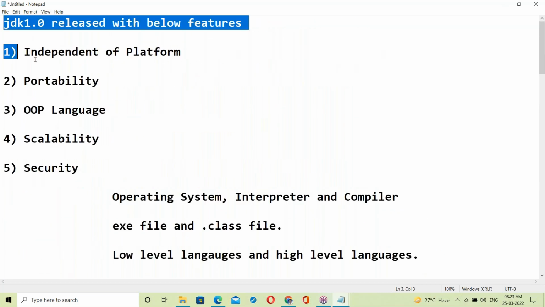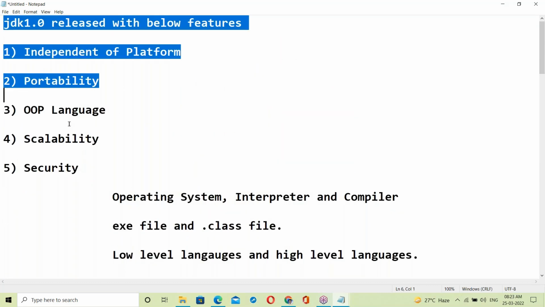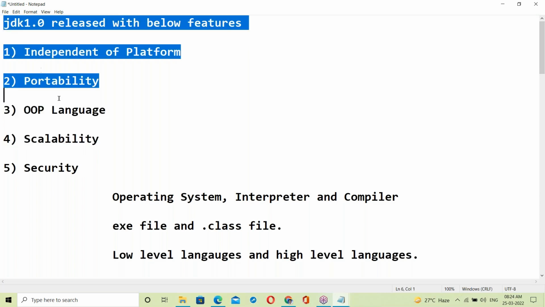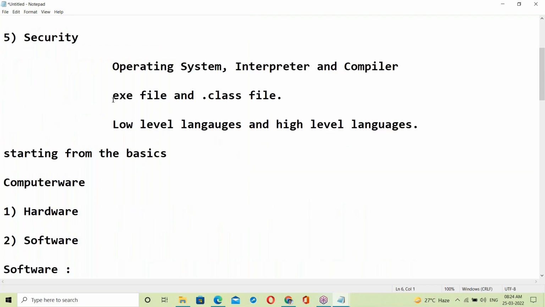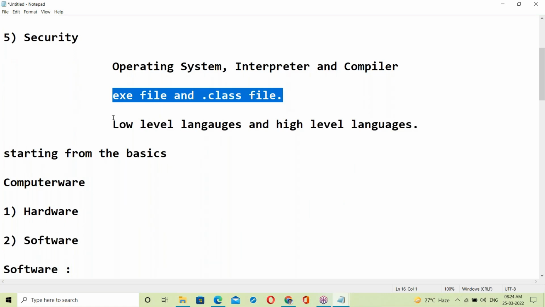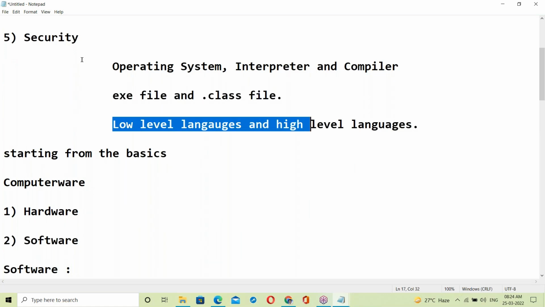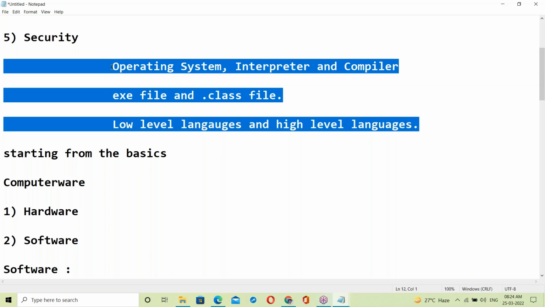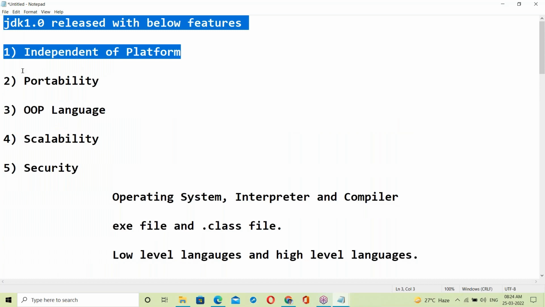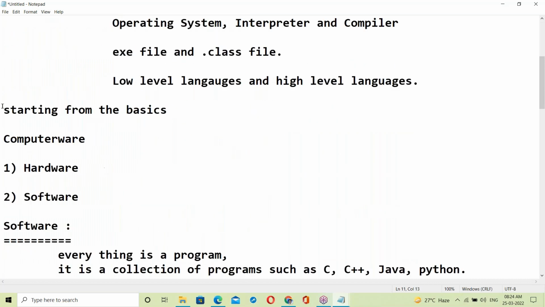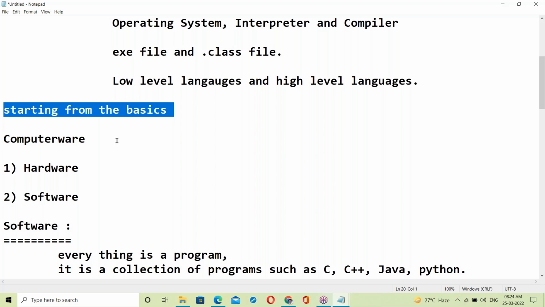To understand all these features, you must have these basics: OS knowledge, interpreter and compiler knowledge, Excel and file knowledge, low-level language, high-level language. If you know these basics, it is easy to understand these features. For that reason, we started from the very basics, from scratch.